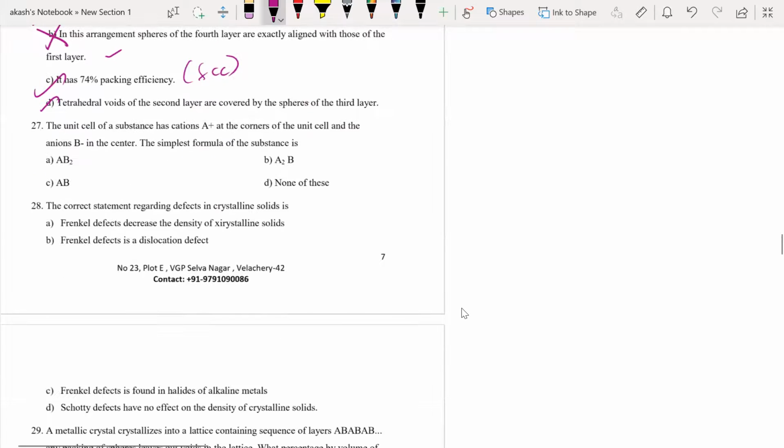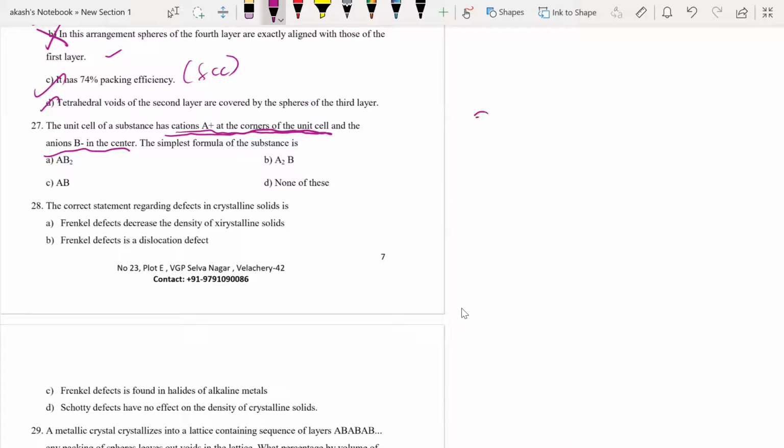Moving on, the next question. The unit cell of a substance has cations A plus at the corners of the unit cell. This kind of question we have solved already, right? If it is the corners, the center, the octahedral void, or the tetrahedral void, we know how to do it. Anyways, we'll do this. So cations A plus are at the corners of the unit cell, and the anions B minus are at the center of the unit cell.